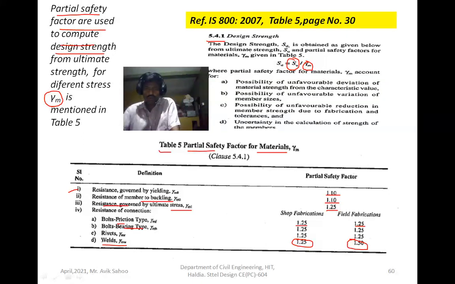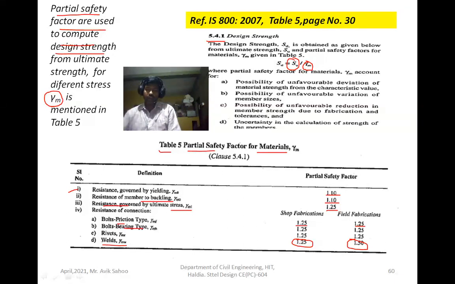So you see that difference. In shop fabrication, the welding quality is maintained properly, whereas in the field, due to different problems, the quality is not maintained properly.